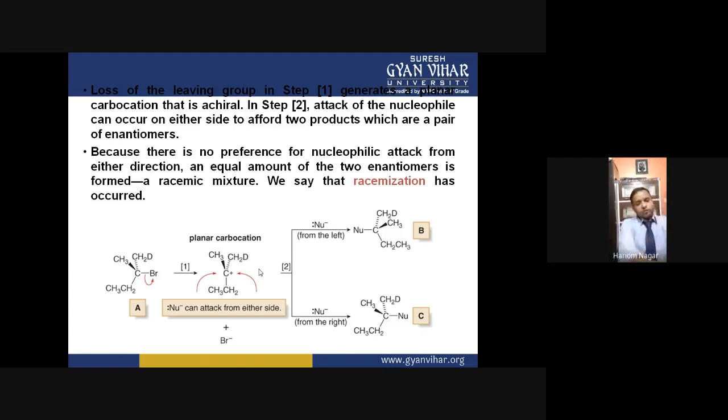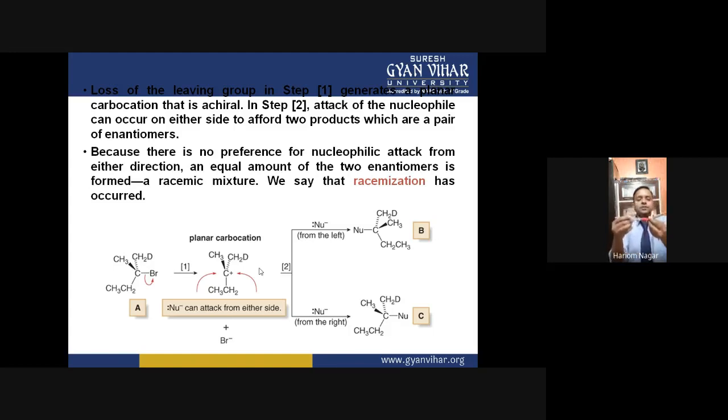Okay, so when this nucleophile attacks from this side, then there is repulsion between this nucleophile and these groups. So when this nucleophile repels these groups, the orientation of these groups moves toward this backside. And now the orientation of these groups is like this.